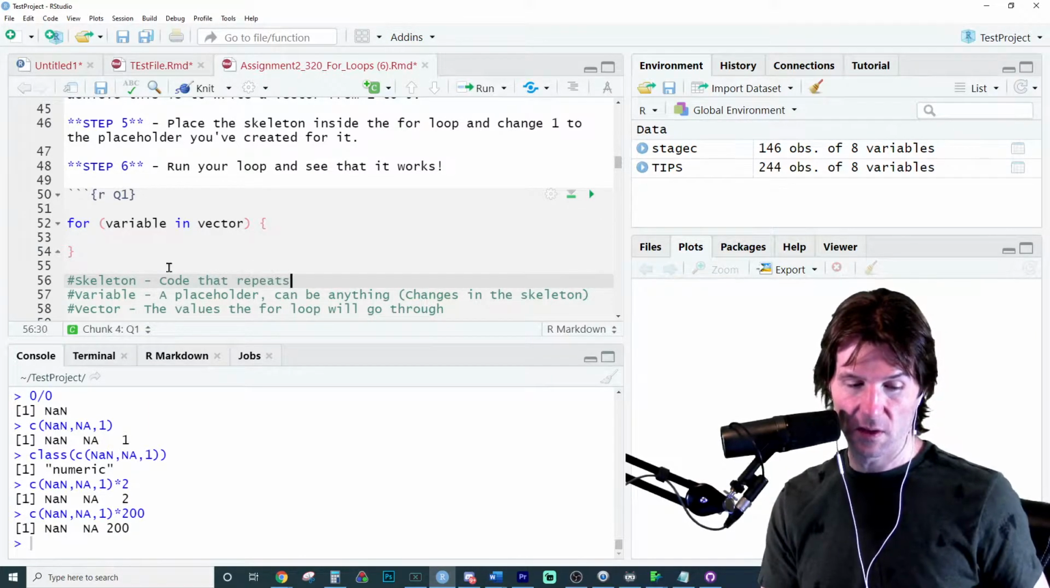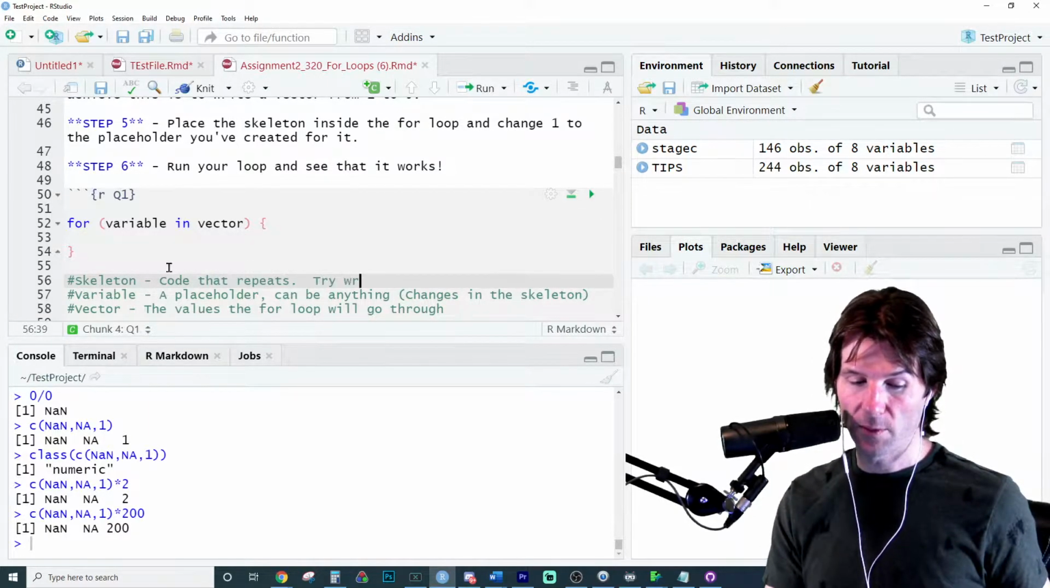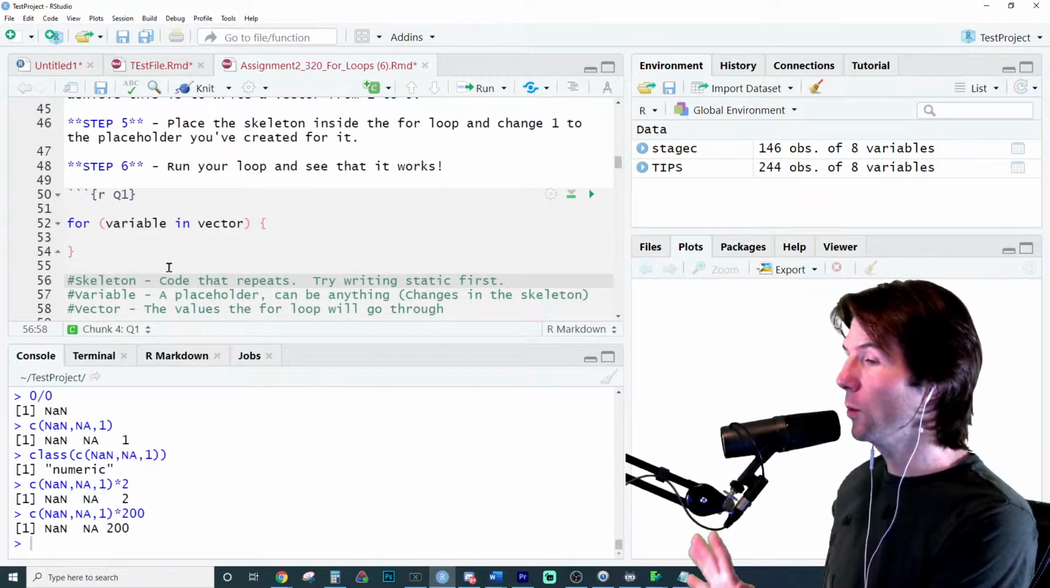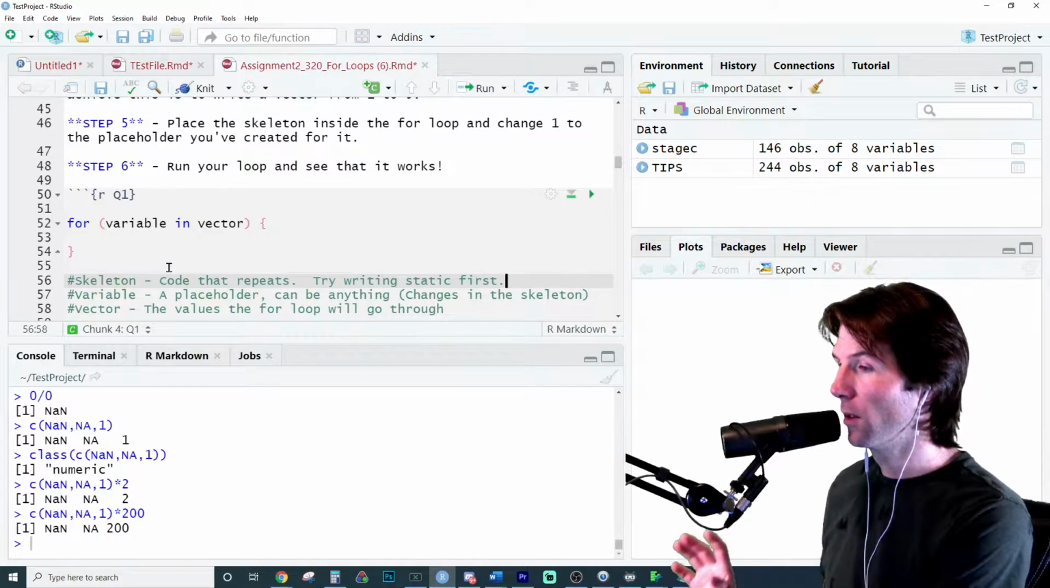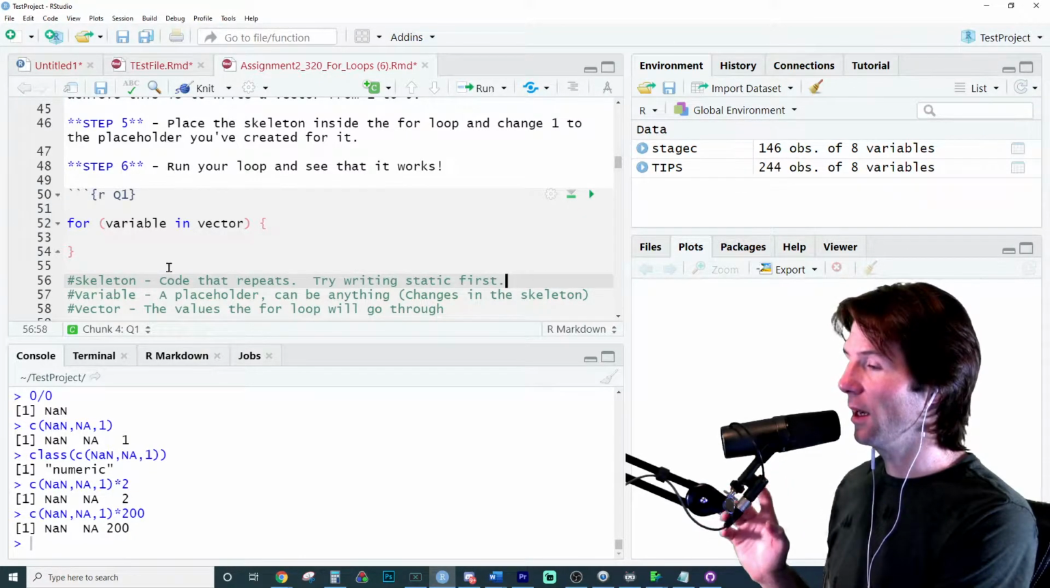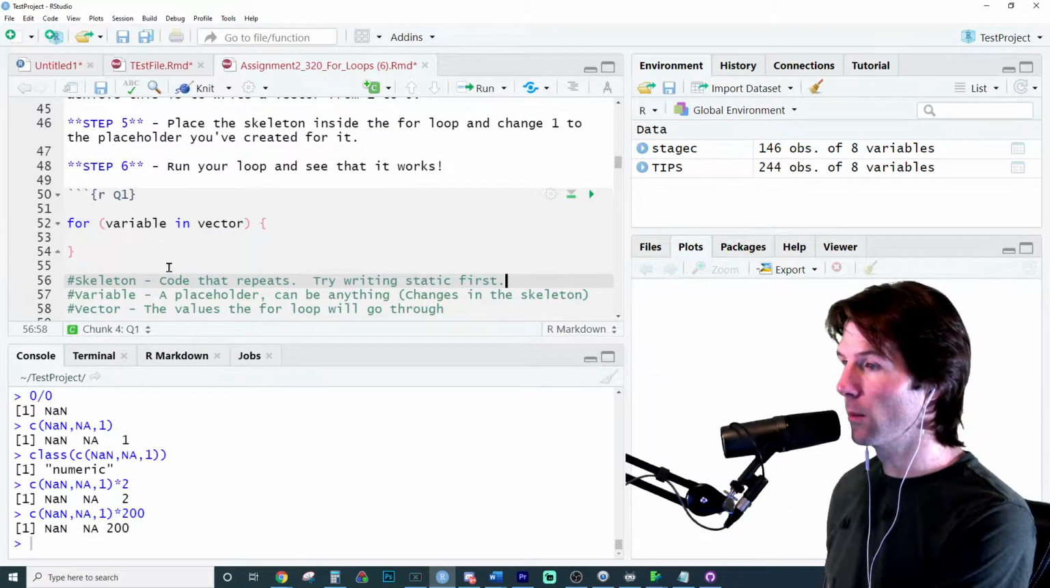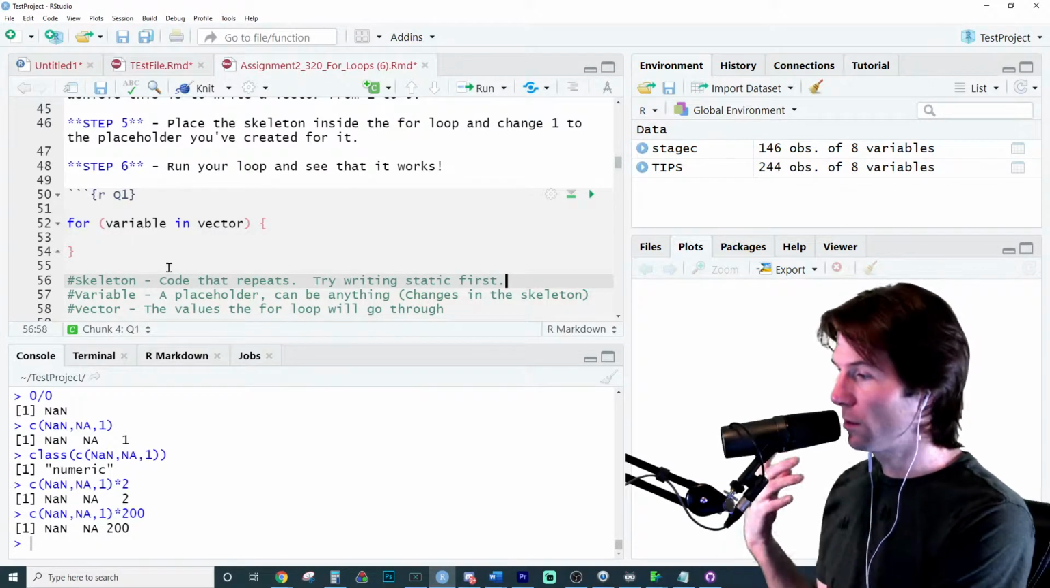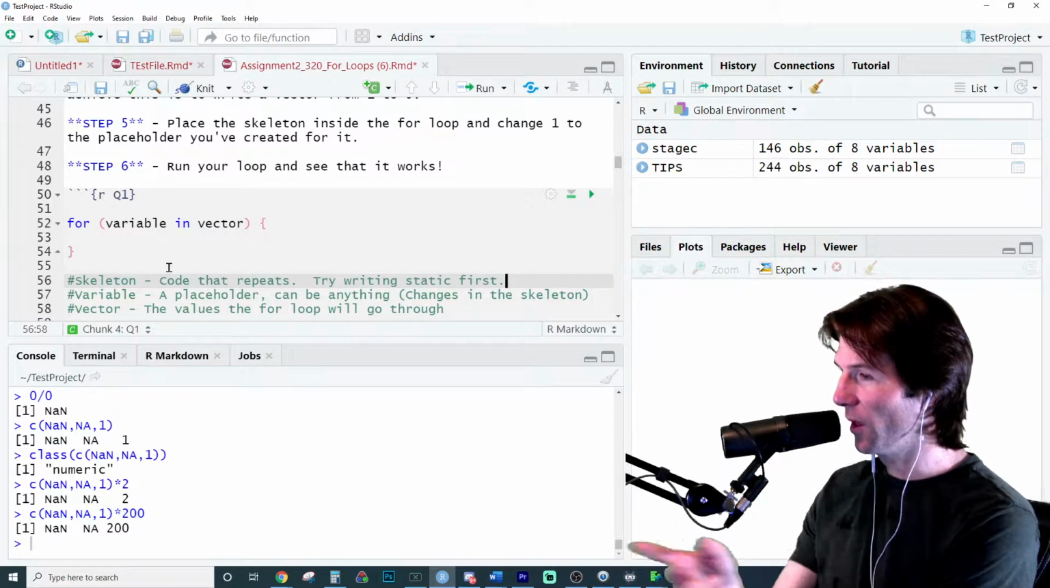Code that repeats. Try writing static first. How could we possibly, let's just say, print our name? How could we print our name? Just tell me how to print my name. Tell me, and we'll do Ella's question right there next.